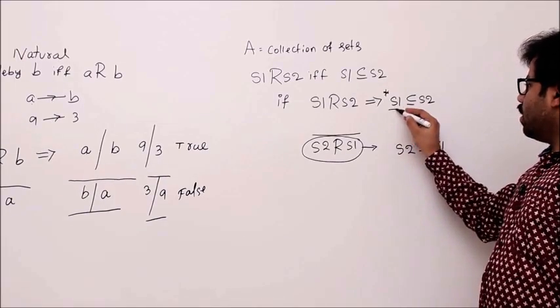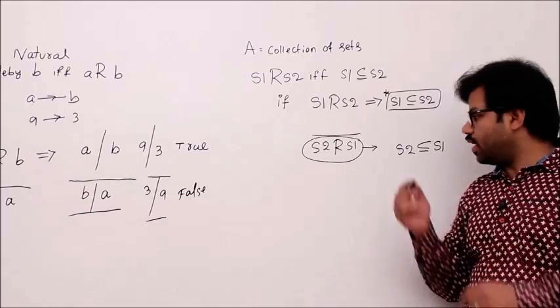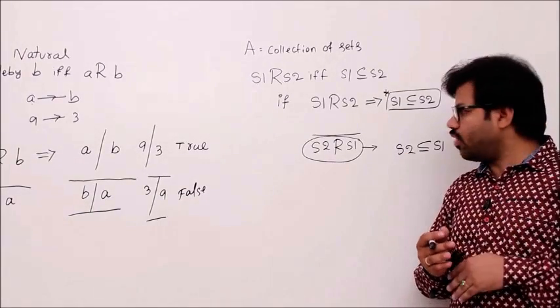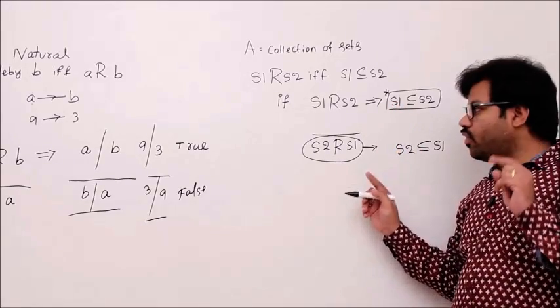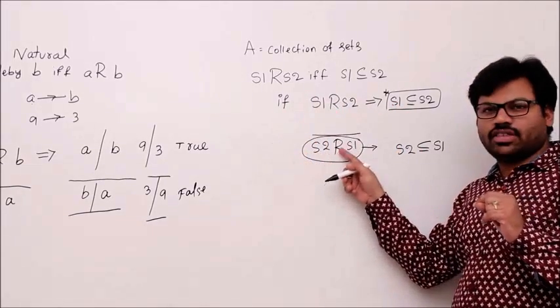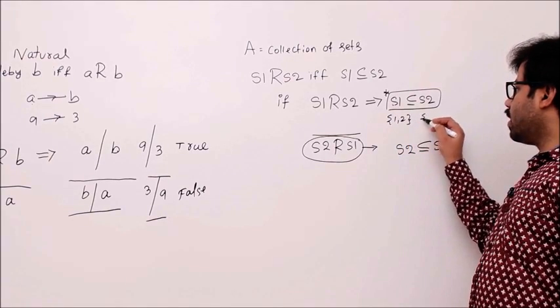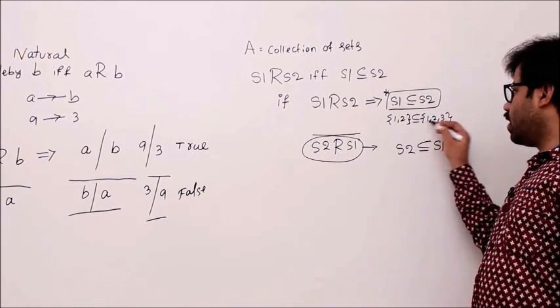Given a condition like S1 subset or equal to S2, can we always conclude that S2 is subset or equal to S1? I don't think so. I got one example where this is true, this is false. That is enough to prove that this definition is false. That is S1 equal to 1, 2. Let's take S2 as 1, 2, 3. The set 1, 2 is subset or equal to 1, 2, 3.